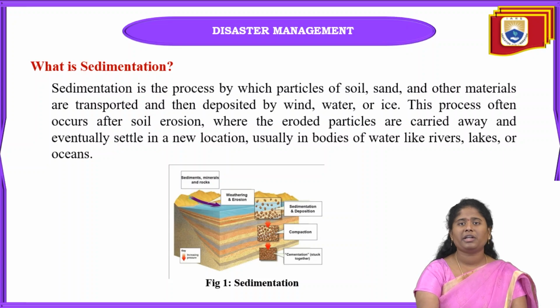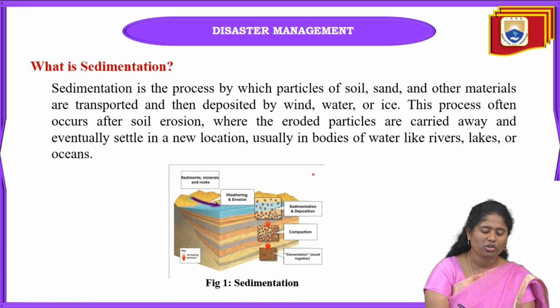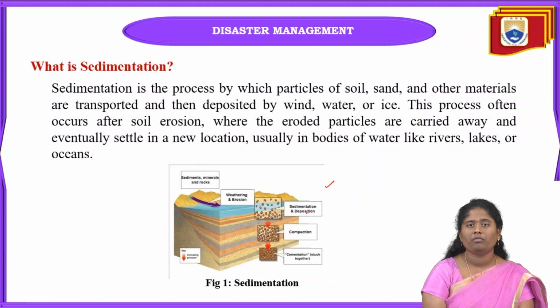When sedimentation occurs, there will be a very big impact, namely clogging of the water bodies. If this clogging occurs, sometimes it may also cause floods. Here in this picture you can see, sedimentation is nothing but the loss of soil particles or vegetation. When this loss occurs, the particles are carried by natural sources to a new place.